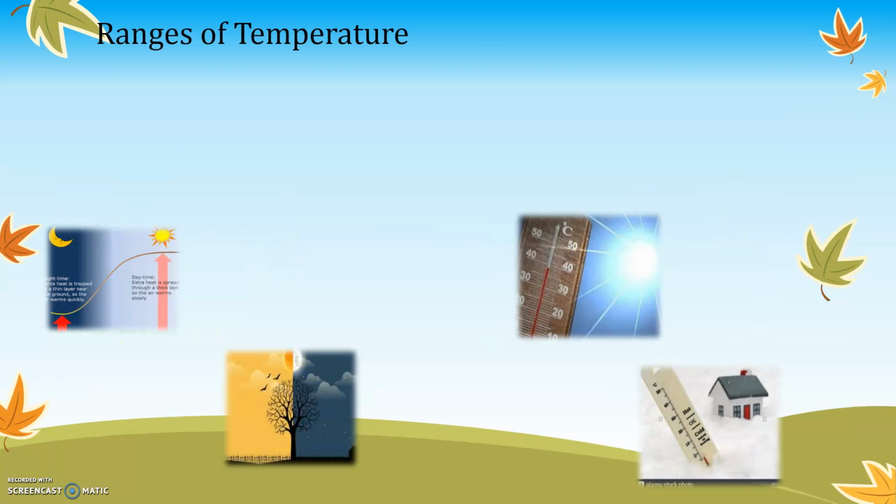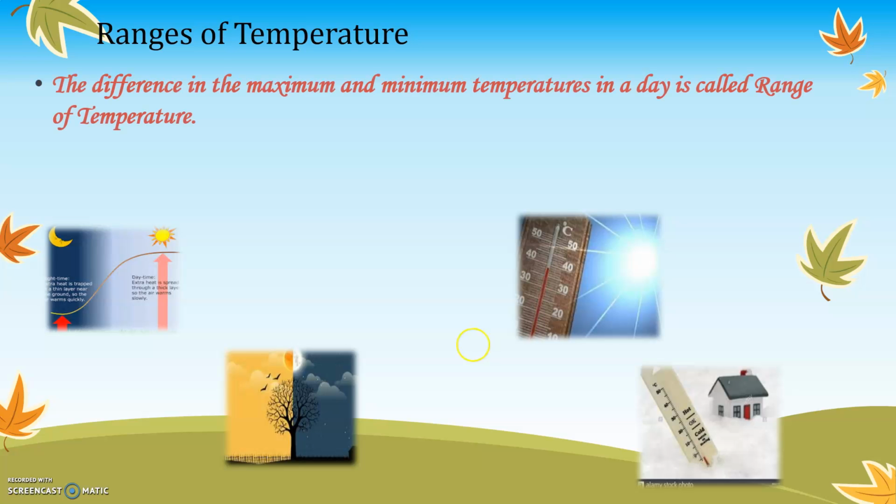Now, ranges of temperature. The difference in maximum and minimum temperatures of a day is called range of temperature. Now you will realize, students, in the morning, sometimes the temperature is different. In the evening, the temperature is different. In the afternoon, the temperature is different. So these ups and downs of temperature are called range of temperature.